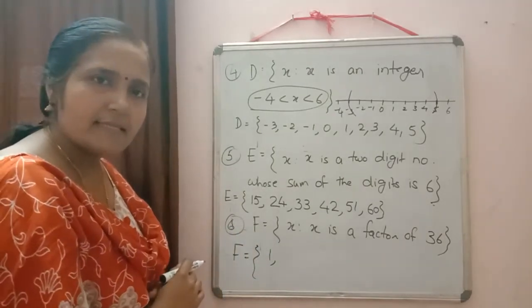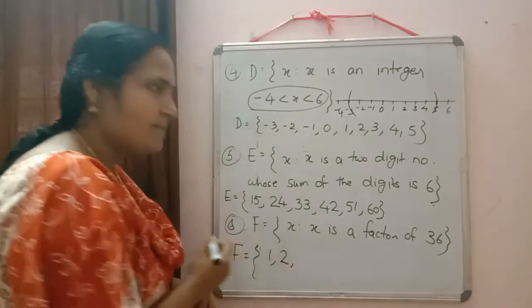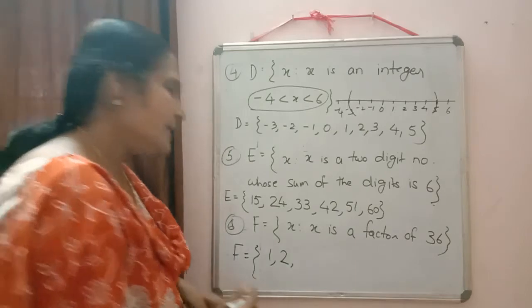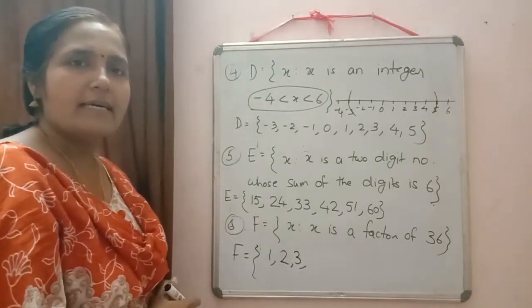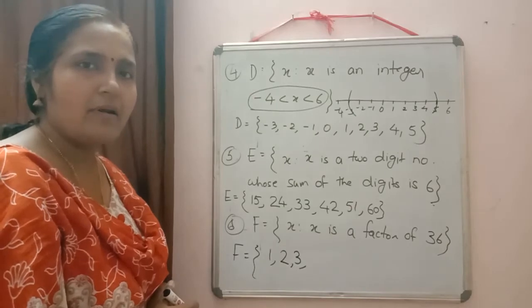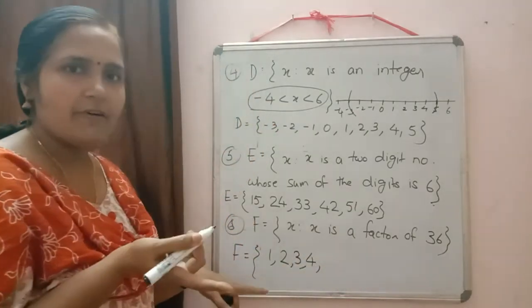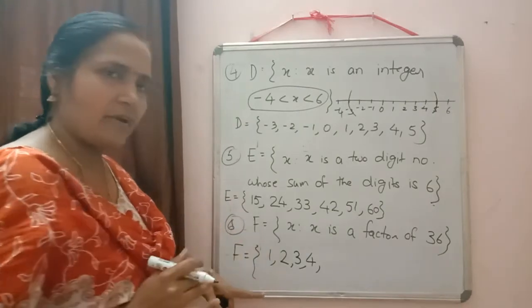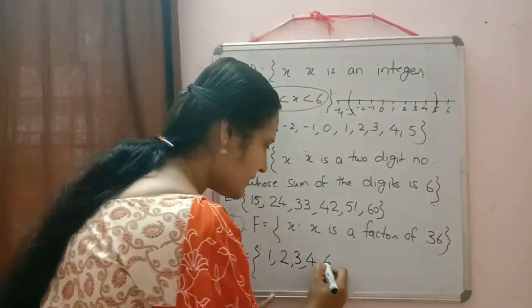Whether 36 is divisible by 2? Yes. So we will write 2 also. 3. Yes, 36 is divisible by 3. 4. Yes, 4 also we will write. Then 5. 36 is not divisible by 5, so 5 we cannot write. 6. Yes, 6 sixes are 36.